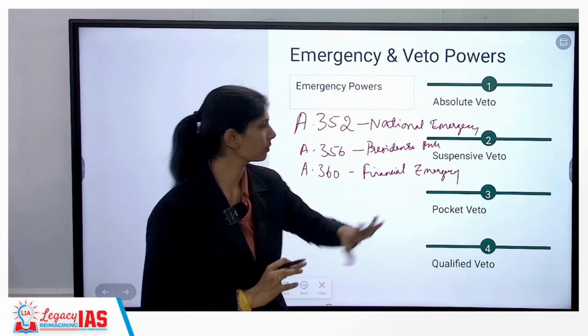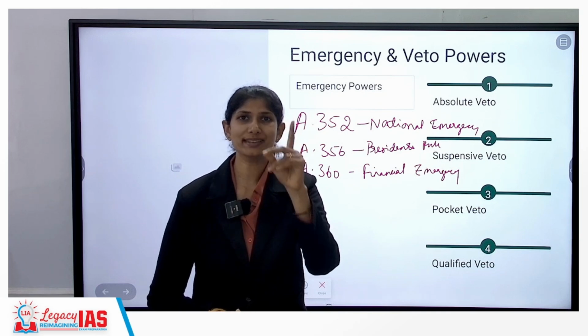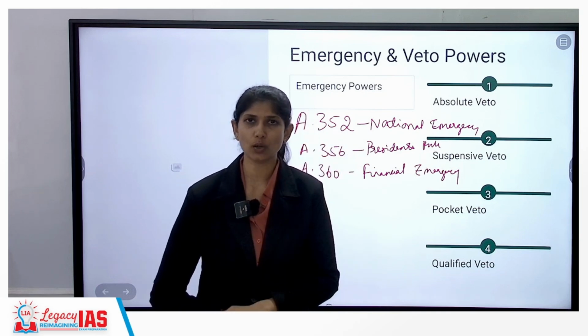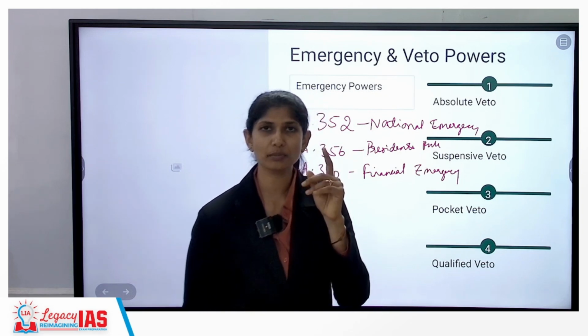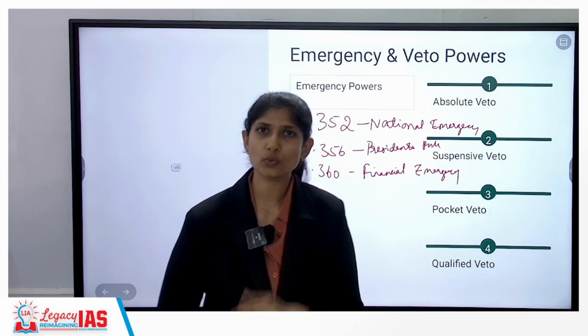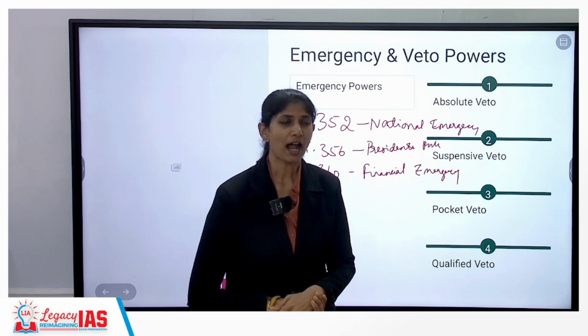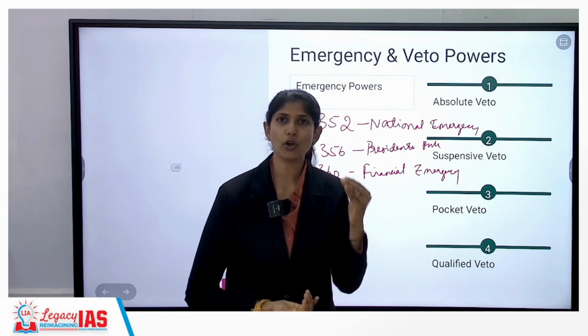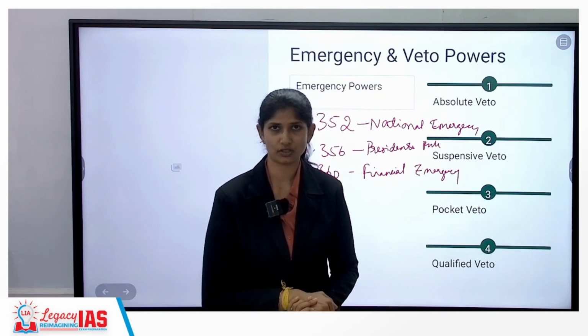Who can impose the emergency? Only the president can impose emergency, and only with the written consent of the Council of Ministers. Council of Ministers does not mean Prime Minister, but the entire Council of Ministers. This change was brought in after the 44th Amendment. And also the President has the option of sending back the advice of the COM for reconsideration.